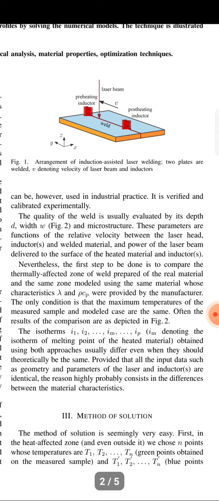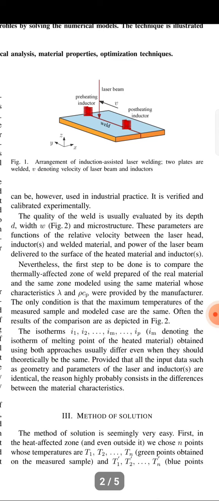The only condition is that the maximum temperature of the measured sample and the model case are the same. Often the result of the comparison, with isotherms I1, I2, Im and Ip denoting isotherms of the melting point of the heated material obtained using both approaches, usually differs even when they should theoretically be the same, provided that all inputs, geometry and parameters of the laser and inductors, are identical. The reason highly probably consists in the difference between the material characteristics.